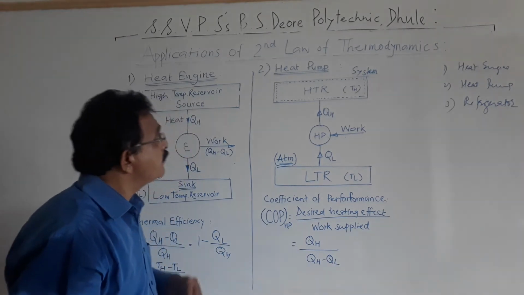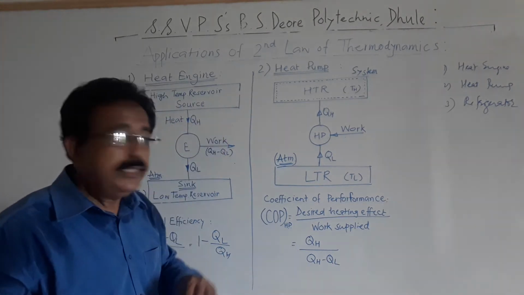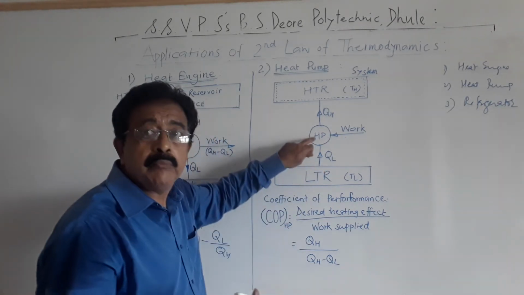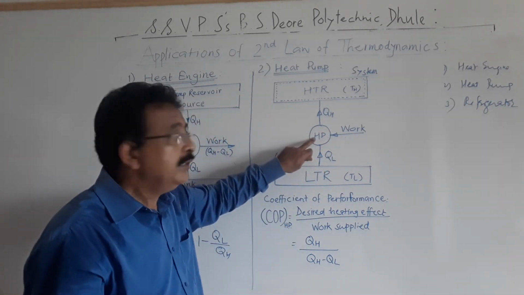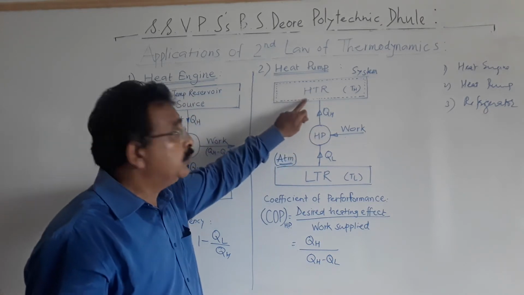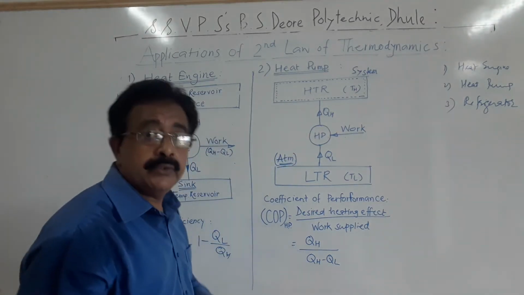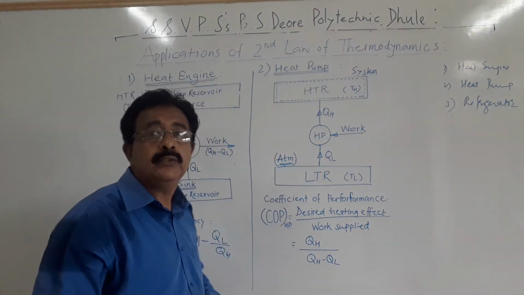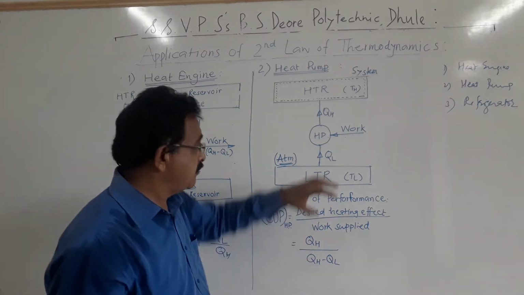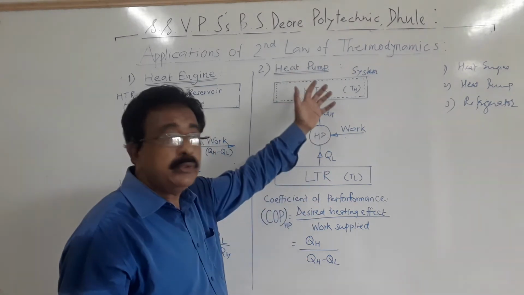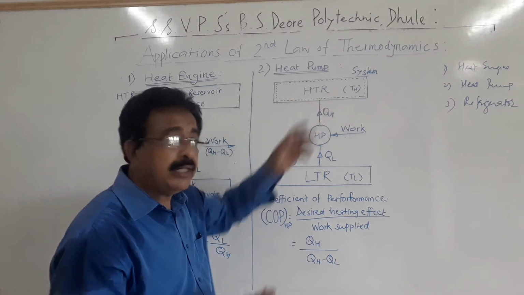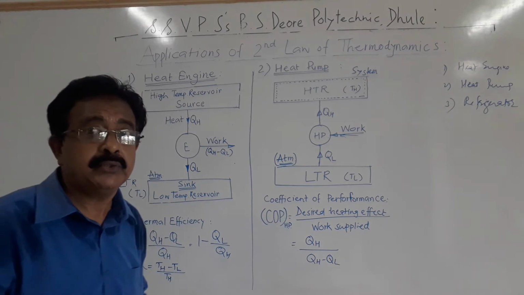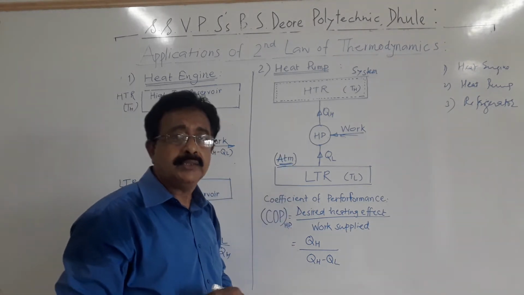Okay. Now see, what is heat pump? Heat pump is a device which is used to absorb the heat from the low temperature reservoir and deliver the heat to high temperature reservoir. Okay. Now here generally atmosphere will act as a low temperature reservoir. Heat is absorbed from LTR, delivered to HTR, high temperature reservoir, when work is performed on the device. Otherwise not. This is the application of the Clausius statement.